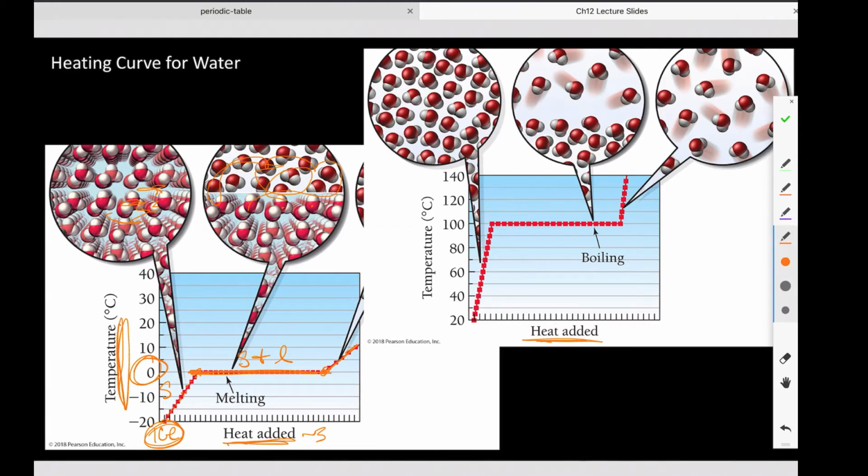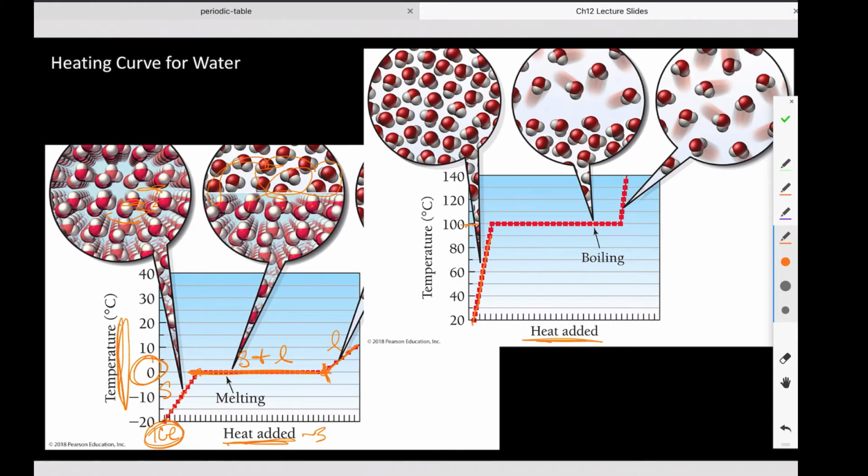Temperature does not change because all heat at that point is going into breaking attractions between molecules, okay? At the melting point, all heat is going into breaking attractions between the molecules. And once all those attractions have been broken such that now it's complete liquid, now again the temperature can go up, right? Because now we're just increasing the kinetic energy of our molecules, how fast they move past one another,